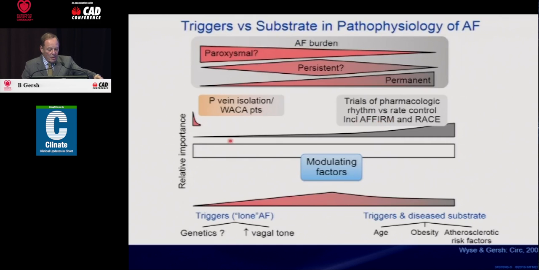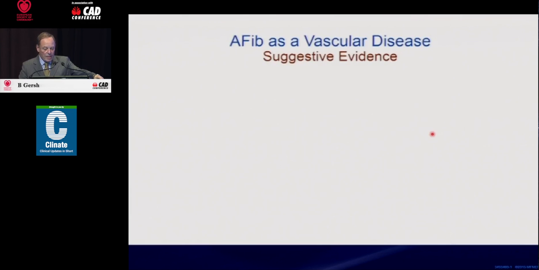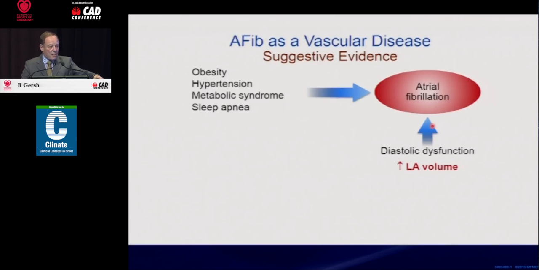To the left, you have atrial fibrillation primarily triggers: lone atrial fibrillation, genetics, mediated by vagal tone. On the right you have a diseased atrial substrate, the result of age, obesity, and atherosclerotic risk factors. These are the patients with paroxysmal atrial fibrillation who respond to pulmonary vein isolation, and these are the patients with permanent and persistent atrial fibrillation. And most of the population with atrial fibrillation over the age of 70, 75 have this kind of trigger and disease substrate.